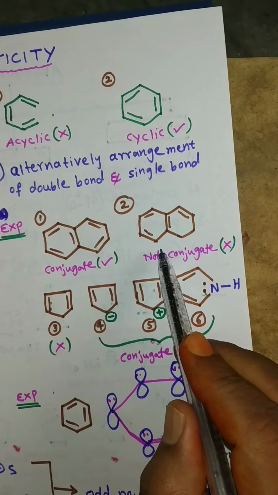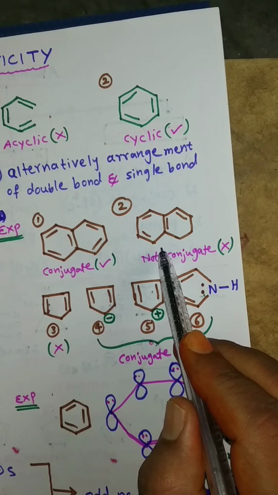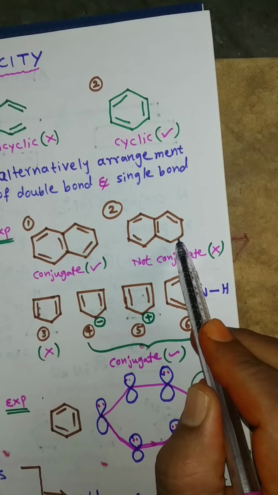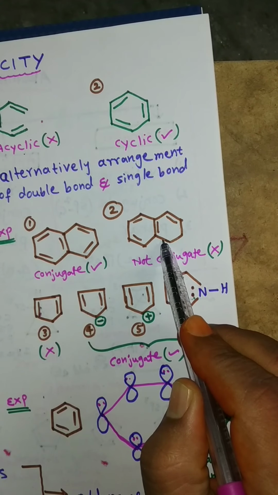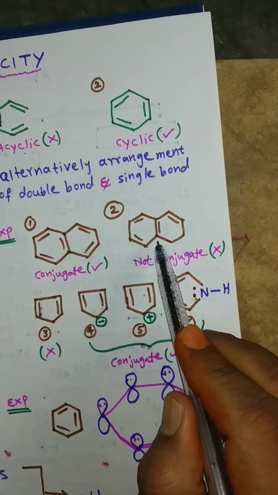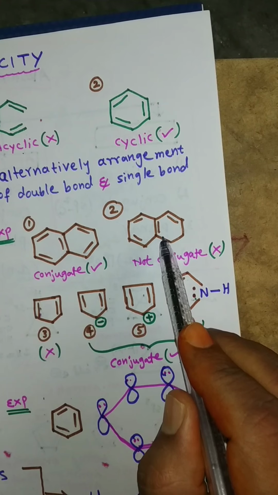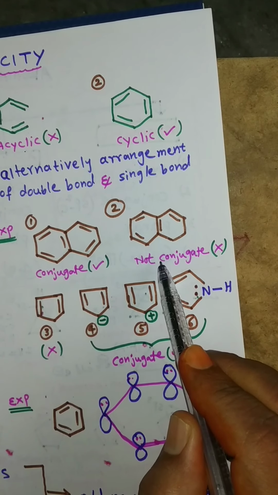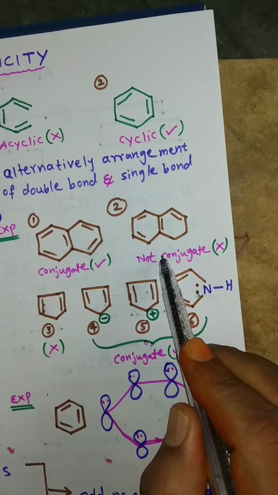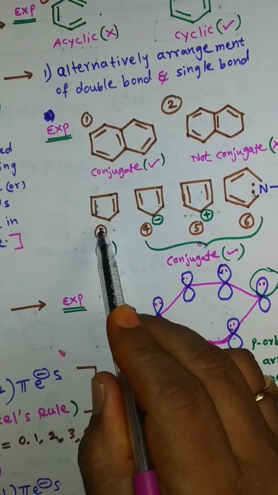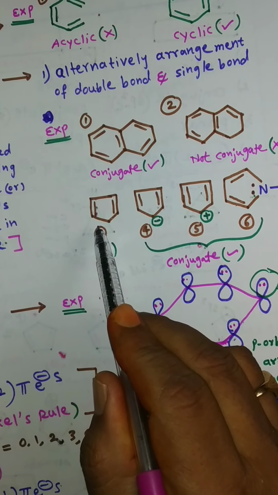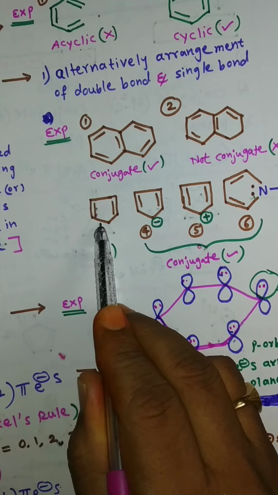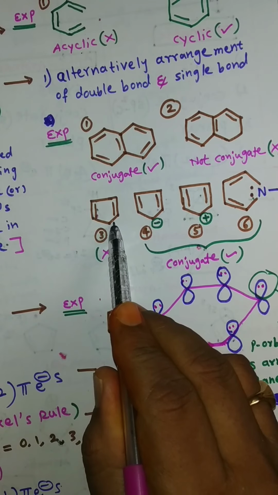This example is not a conjugated compound. We can observe that double bond, single bond, single bond, single bond. Not alternating arrangement of double bond and single bond in this compound. So it is not a conjugated compound. Third example, this is also not a conjugated compound because double bond, single bond, single bond.